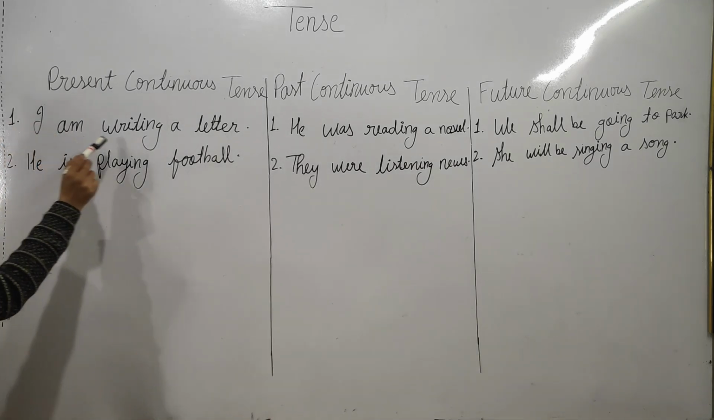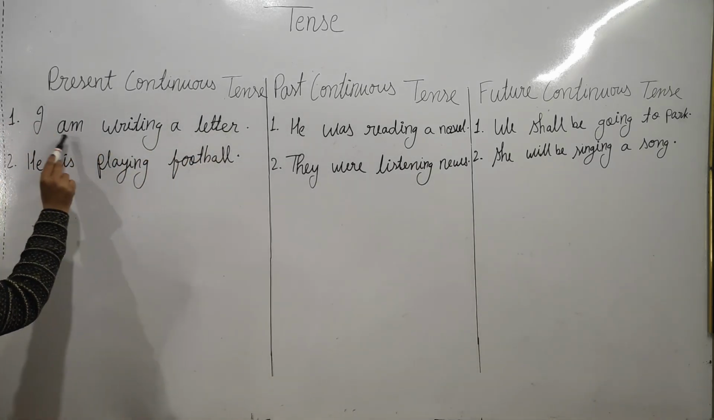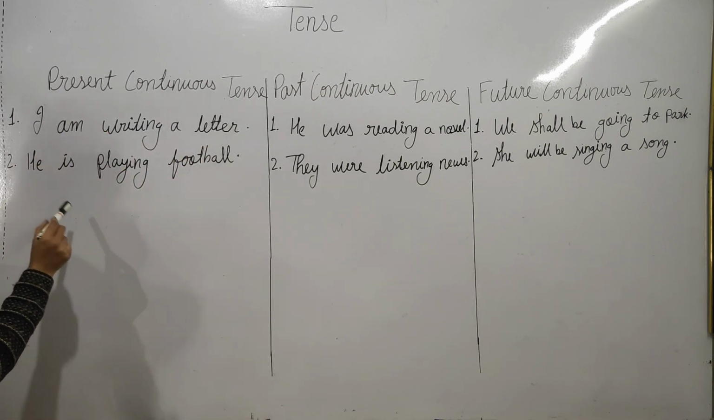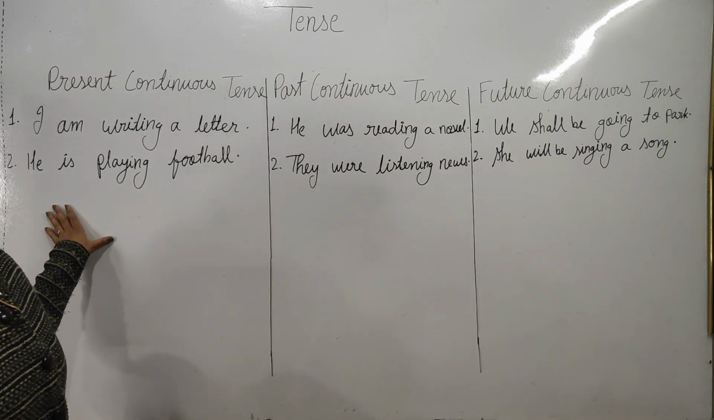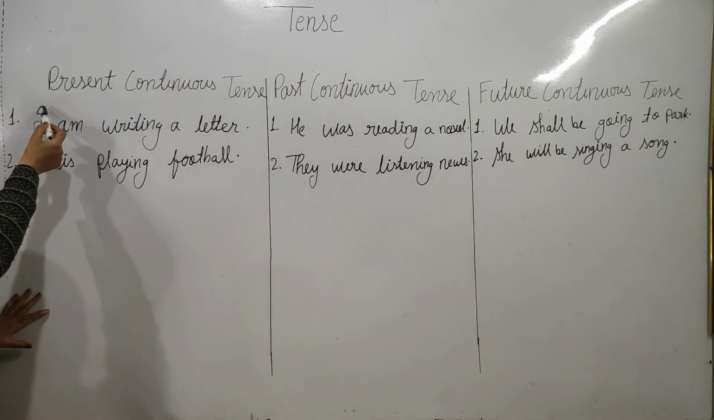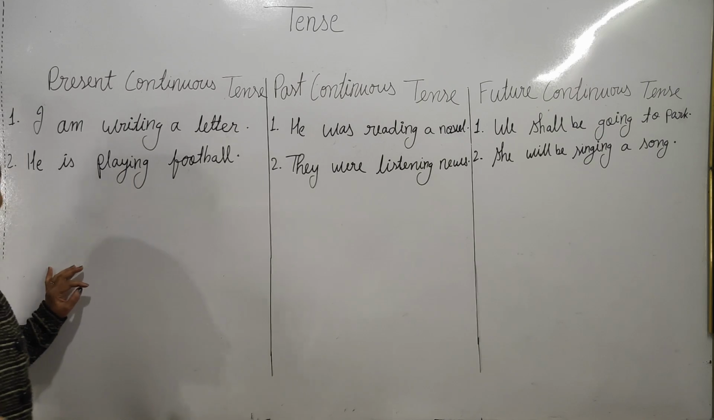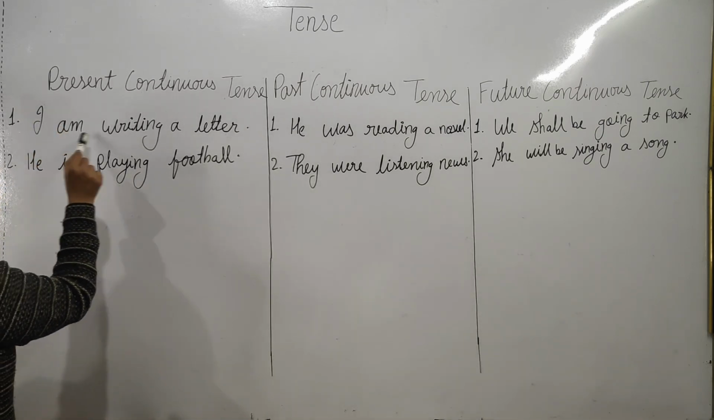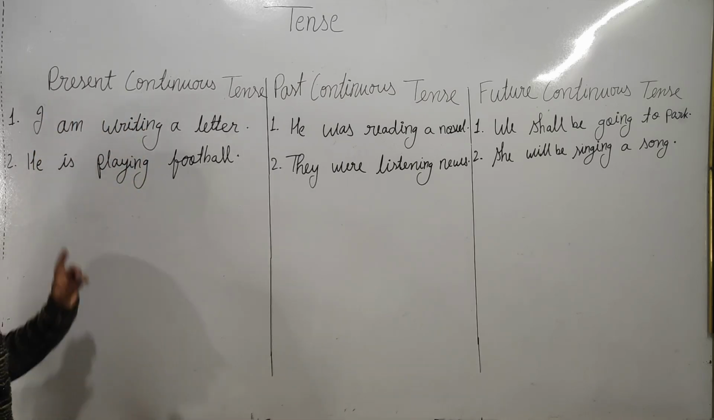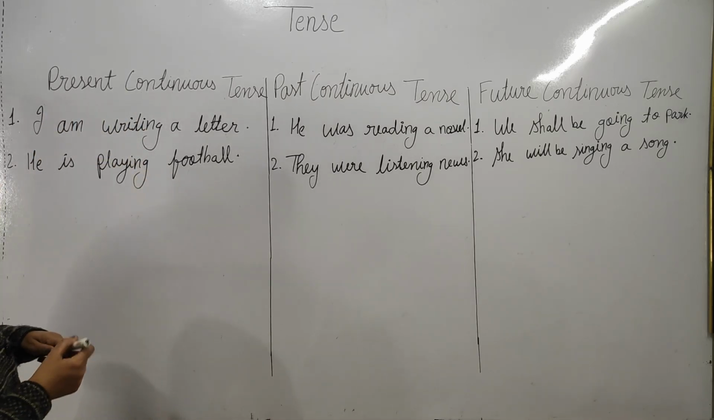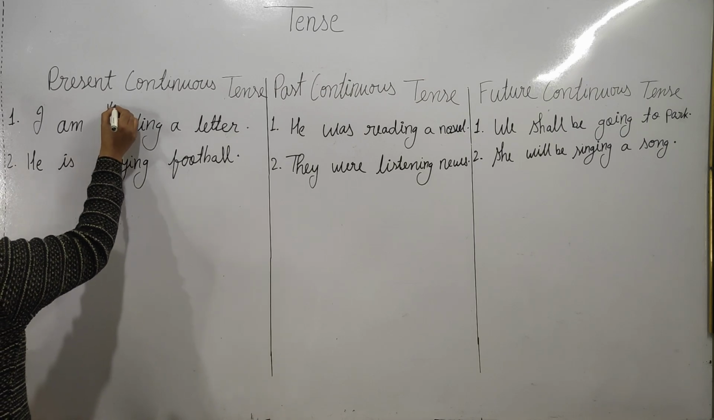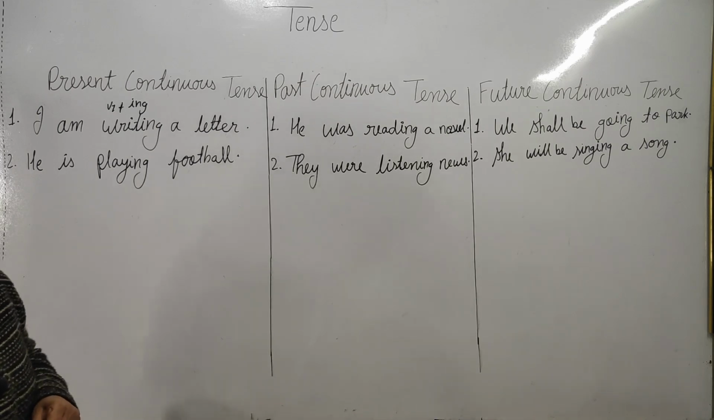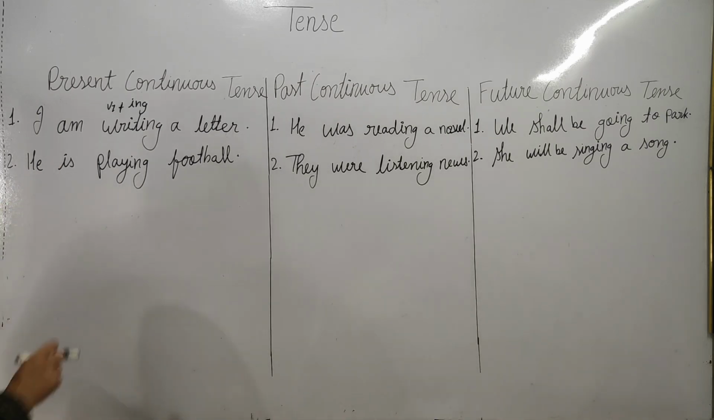So, I am writing a letter. As you can see here, I am writing a letter. The helping verb am, is, are will be used here in the present continuous tense according to the singular and plural subject. In my previous video I had explained the singular and plural subject. So here, I am writing: the verb to be is am, is, are, and verb plus ing. Here the first form of the verb plus ing form will be used. I hope it will be clear and you should learn it.